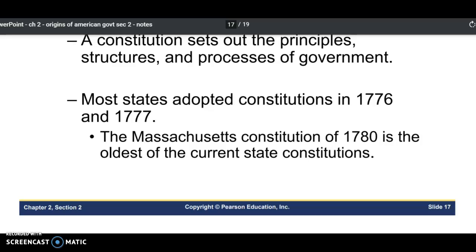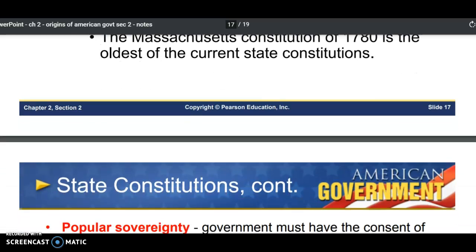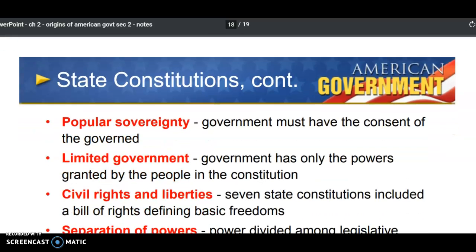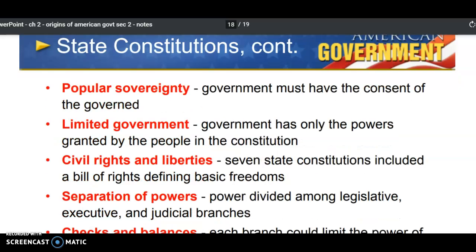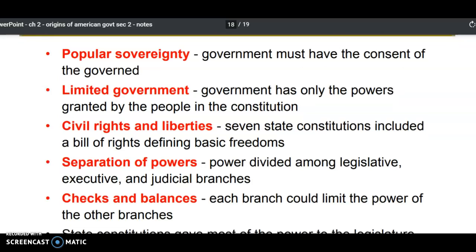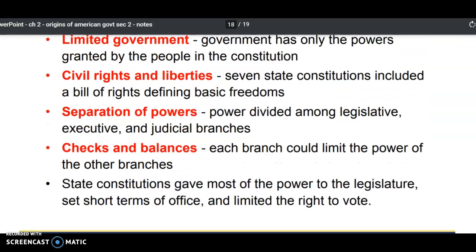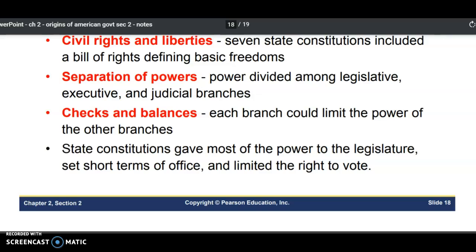Just a fun fact, the Massachusetts Constitution of 1780 is the oldest of the current state constitutions. It was written in 1780, the ones that we still actually have in archives. State constitutions continued. I'm not going to make you write down all these words and their definitions. Just know that they're here so that when you have assignments and you're looking for definitions, you either use your textbook or you have them available here in the PowerPoint. It's just different words and definitions.